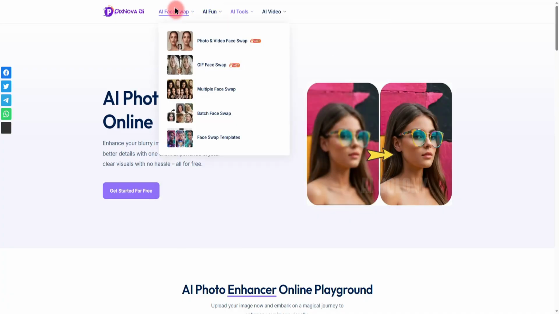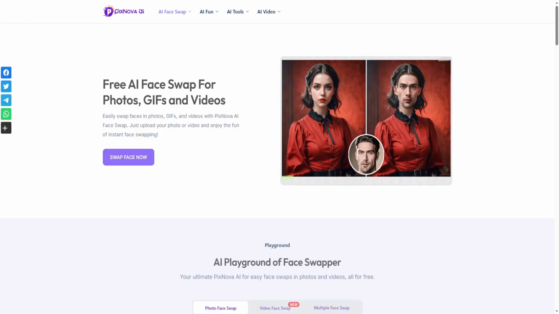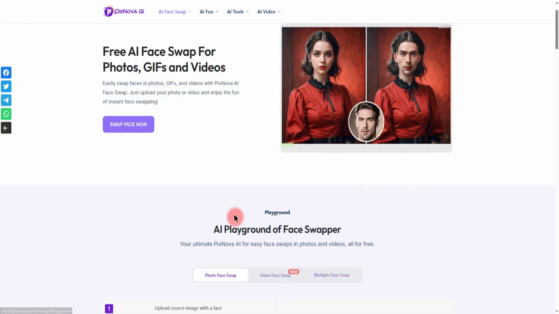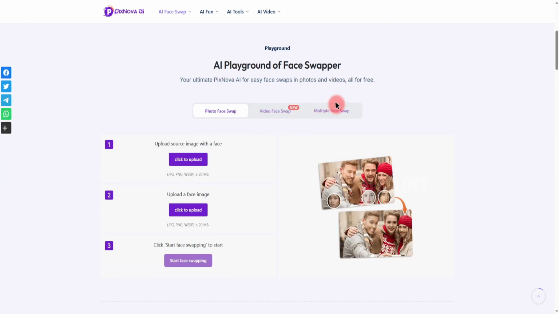However, now I'm about to share the most pivotal feature of Pixnova AI, its advanced AI face swap tool, a game changer for viral content. Here, within the Face Swap Tools section, you'll discover an array of AI face swap functionalities. I'm going to demonstrate the AI face swap. This is the intuitive face swap interface.